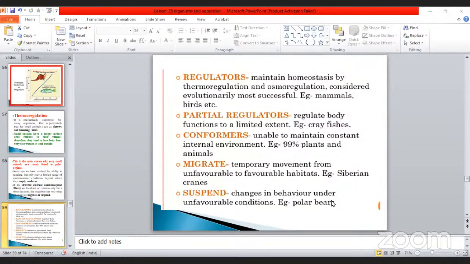After dinner, what will you do, my dear? After dinner, what will you do next? Sir, go to sleep, sir. The same process, the suspended state. But what is that? During unfavorable conditions, some of the animals undergo a prolonged period of sleep. That's all. 6 months, 4 months, 9 months, 12 months, like that. That is called suspense.